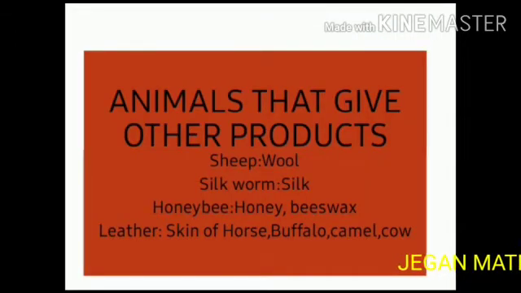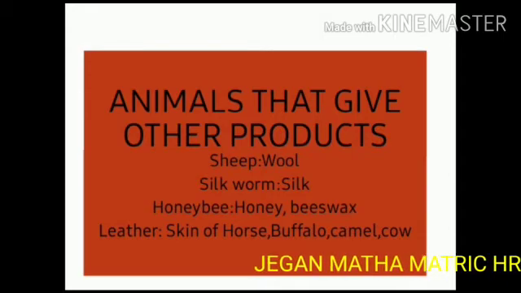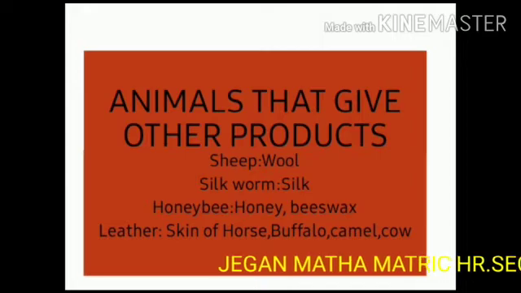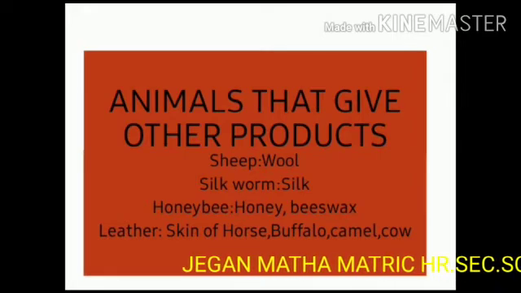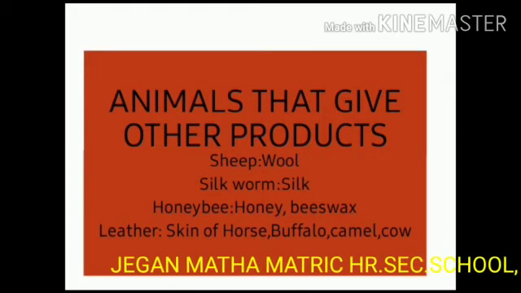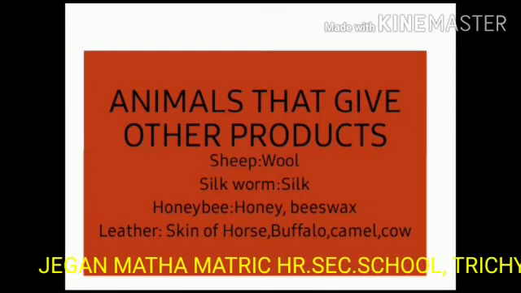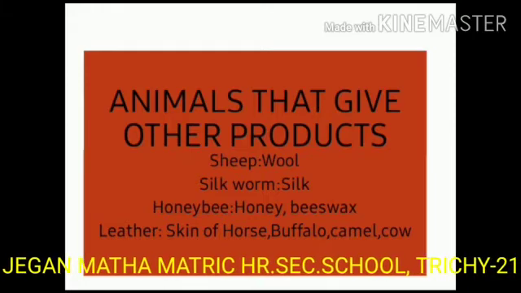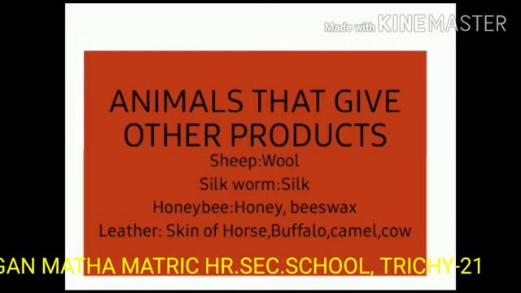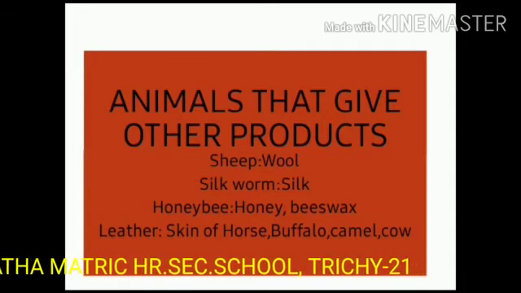Next, we recall animals that give other products. We get wool from sheep. Wool is used to make woolen clothes. We get silk from silkworm. Silk is used for making silk clothes. We get honey and beeswax from the honeybees. Honey is used as a food, as a sweetener, and also as a medicine. The skin of horse, buffalo, camel, and cow is used to make leather after they die. Leather is used for making shoes, belts, bags, jackets, etc.